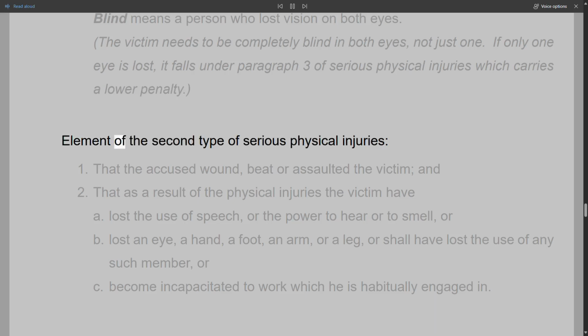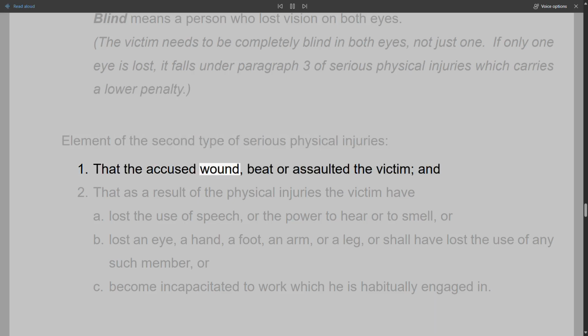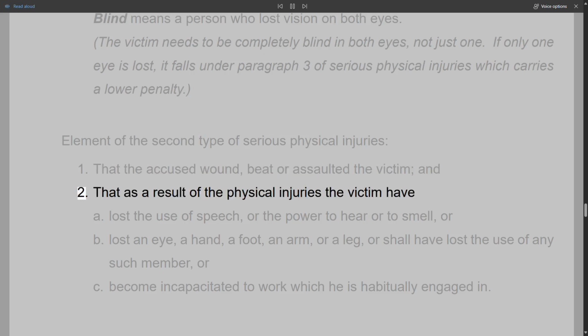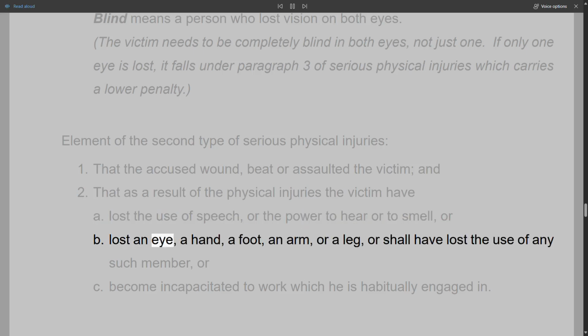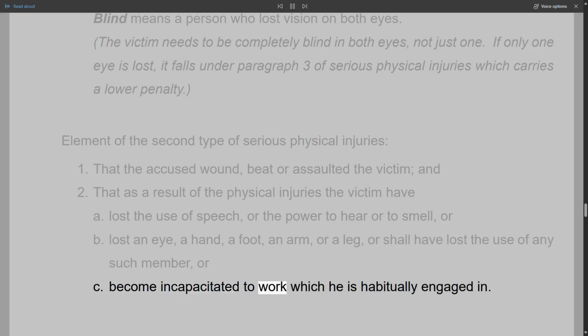Elements of the second type of serious physical injuries: 1. That the accused wounded, beat, or assaulted the victim, and 2. That as a result of the physical injuries, the victim have a. Lost the use of speech, or the power to hear or to smell, or b. Lost an eye, a hand, a foot, an arm, or a leg, or shall have lost the use of any such member, or c. Become incapacitated to work which he is habitually engaged in.